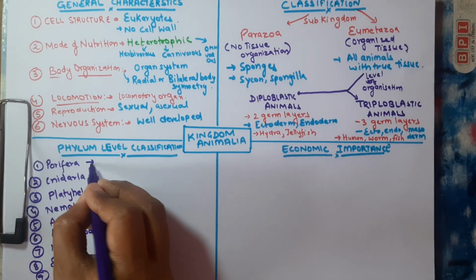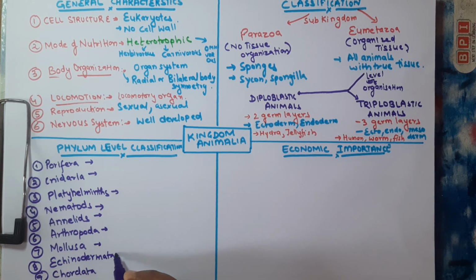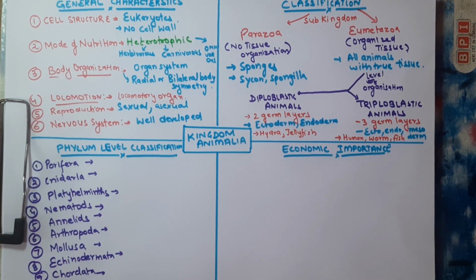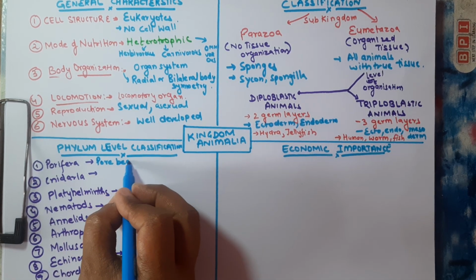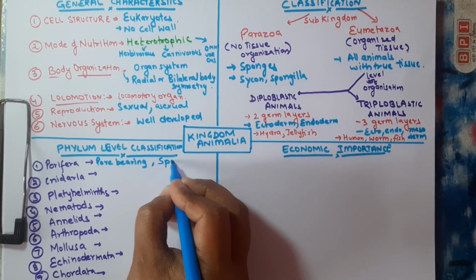Now let's quickly talk about them one by one. The first one is the Porifera. The name itself indicates pore, meaning the species will contain pores. I will write it here, pore-bearing animals. The example is Spongilla.